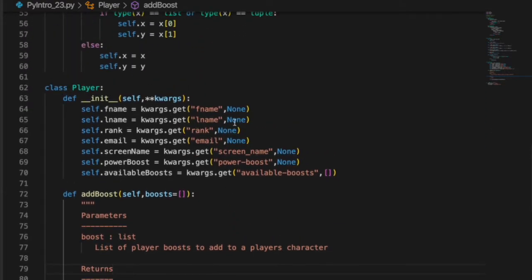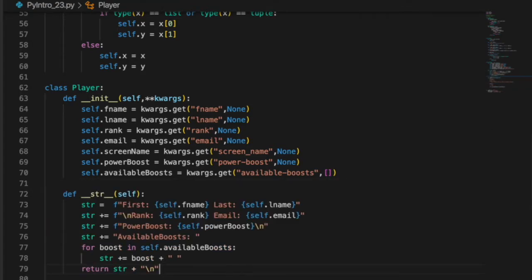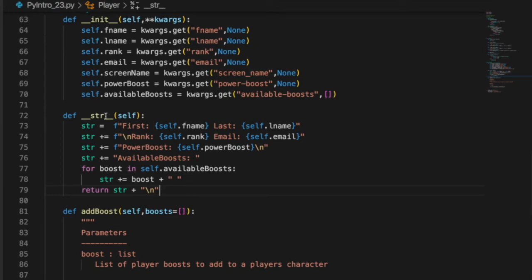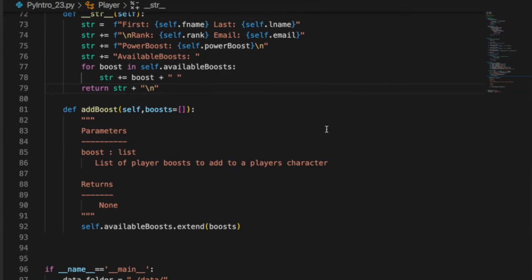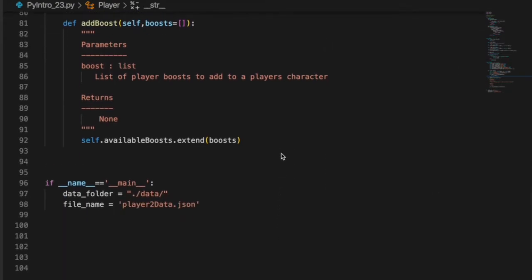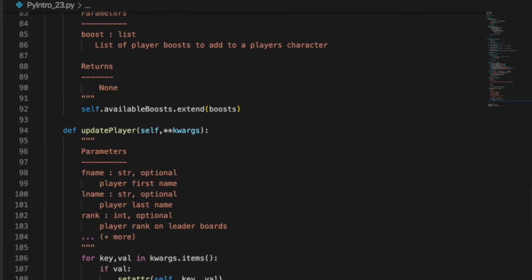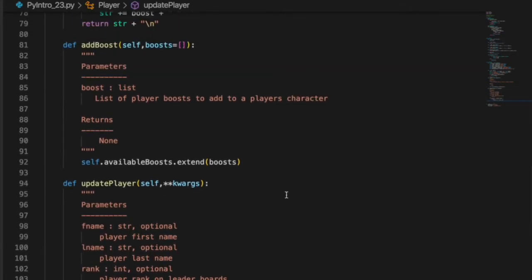All right. So we're leveraging kwargs. We know about printing out docstrings, or printing out instances of the class with the string method. What don't we know about? Well, let's add a little. I'm going fast. I'm just cutting and pasting now. What about updating a player?